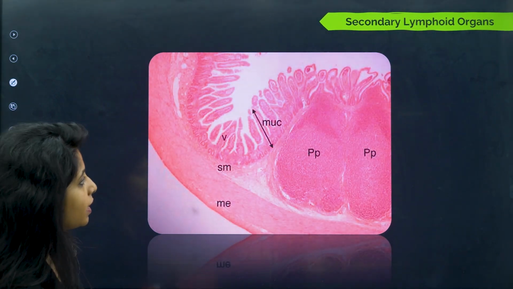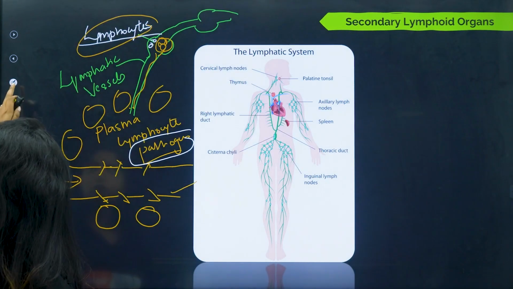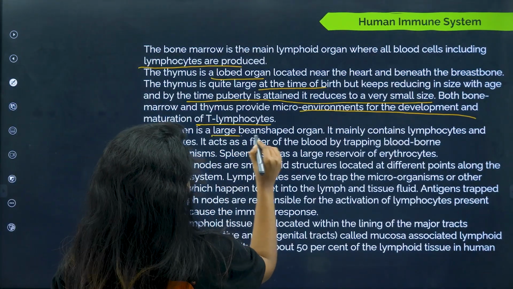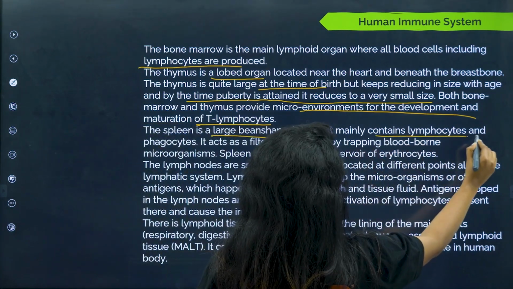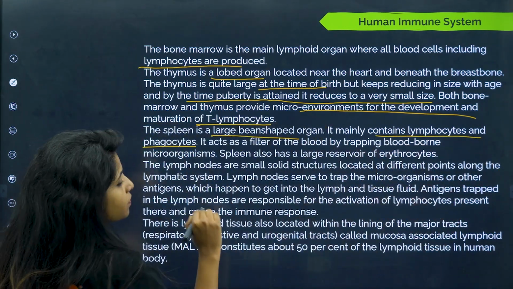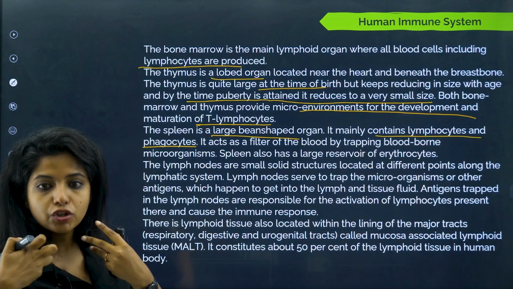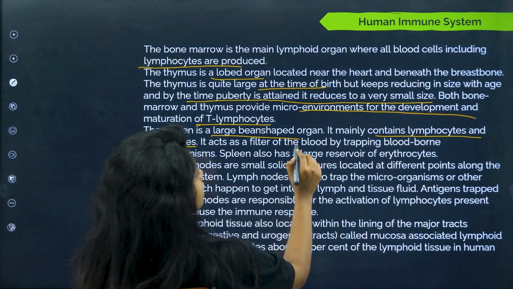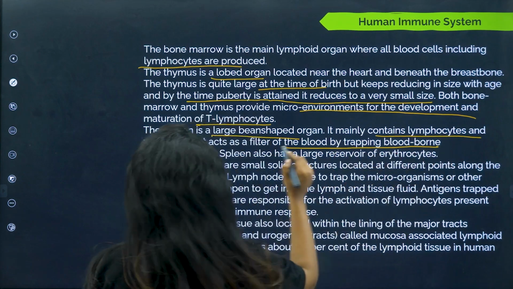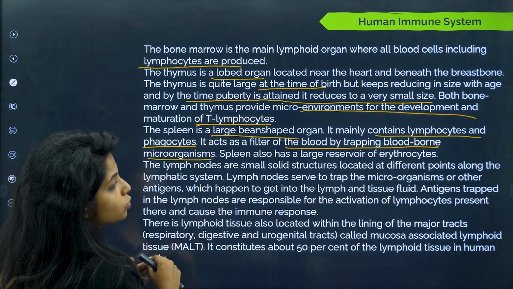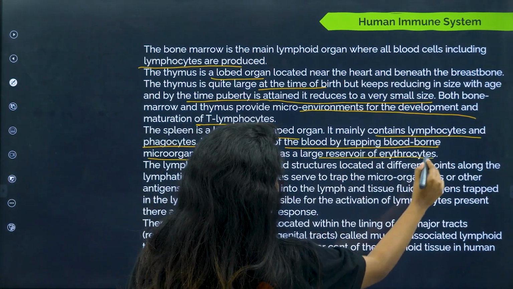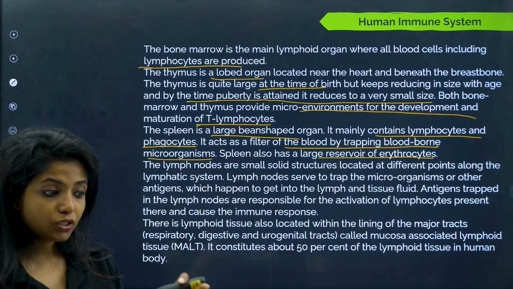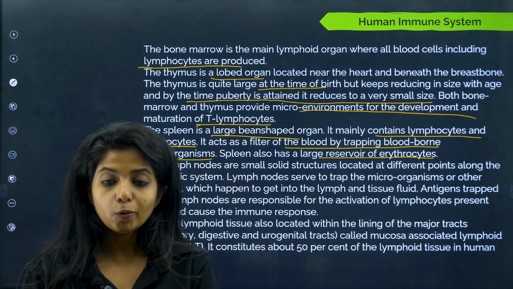Now talking about the next thing, that is Peyer's patch, but before that I want you to read this. The spleen is a large bean-shaped organ. It mainly contains lymphocytes and phagocytes, basically macrophages, which could take things and kill them. It acts as a filter of the blood by trapping blood-borne microorganisms. Spleen also has a large reservoir of erythrocytes. The erythrocytes come there, get killed, and the hemoglobin is taken back.